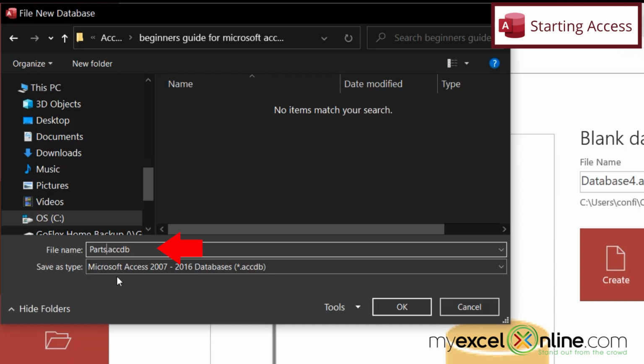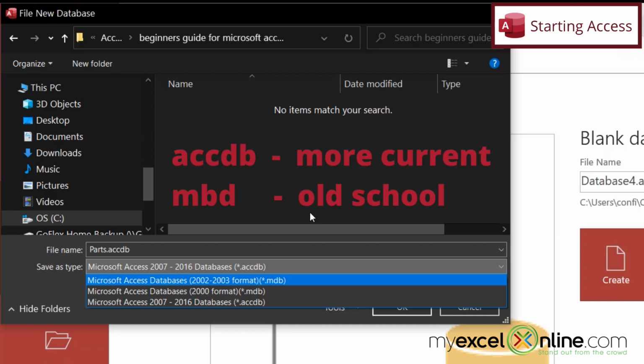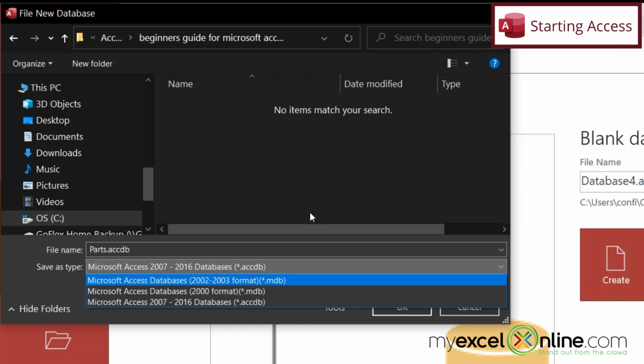And I'd like for you to look here. You can see the extension on a Microsoft Access file is ACCDB. That is true for any Microsoft Access file from 2007 to 2016. But if I go down here, I can see that there are previous versions that end with a .mdb. So just keep that in mind in case you're working with older Access files. ACCDB is more current, MDB is more the old school databases.